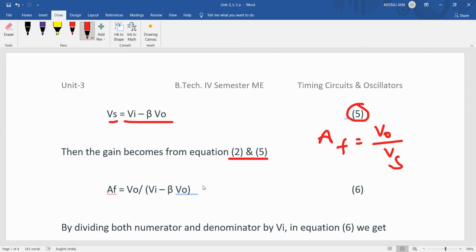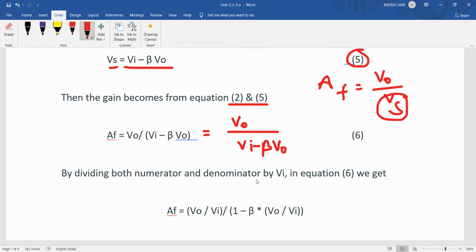So AF is equal to Vo upon Vi minus beta Vo, putting this value in place of Vs.